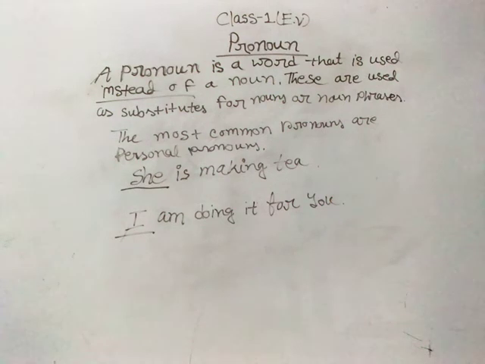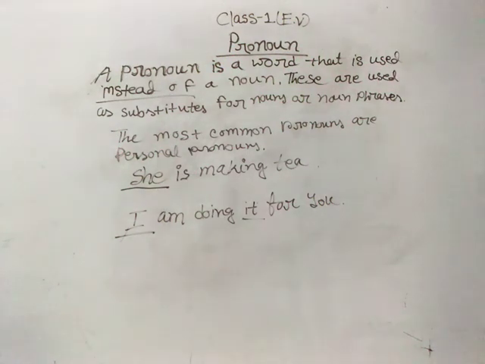"Doing," again, "ing" is added with a principal verb. Then "it" is a pronoun. Yes, it is the pronoun for third person. We can also underline the pronoun "it" here.